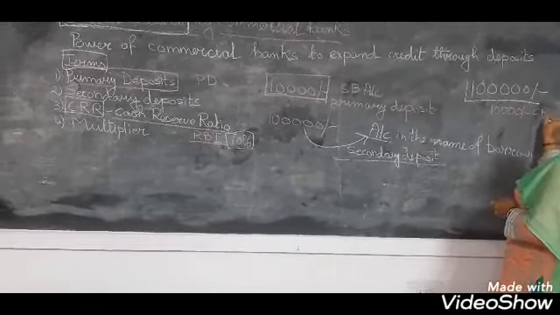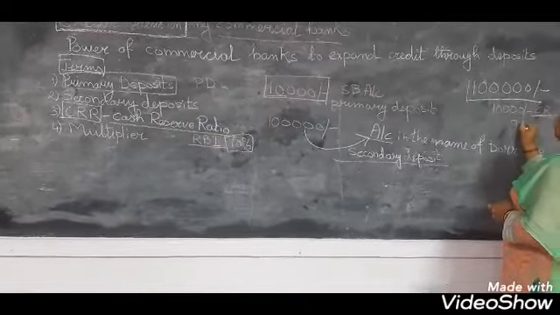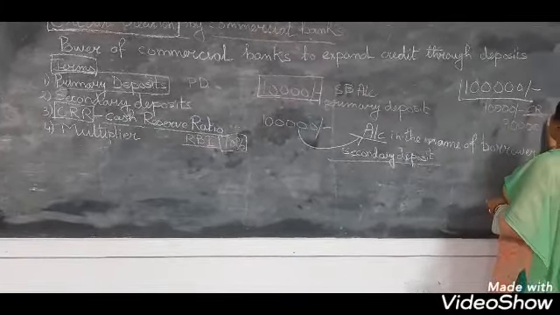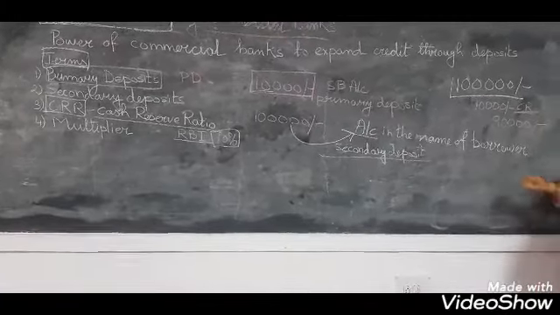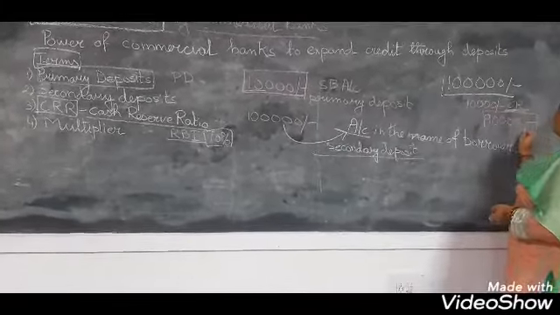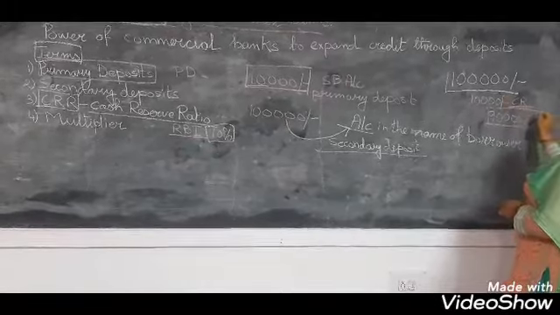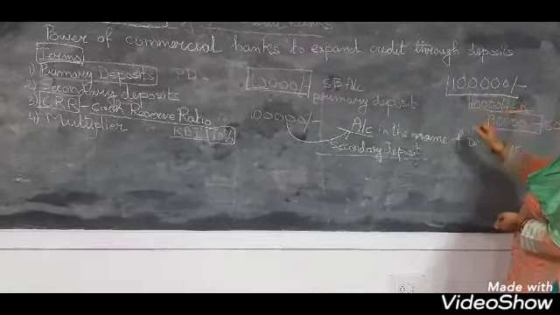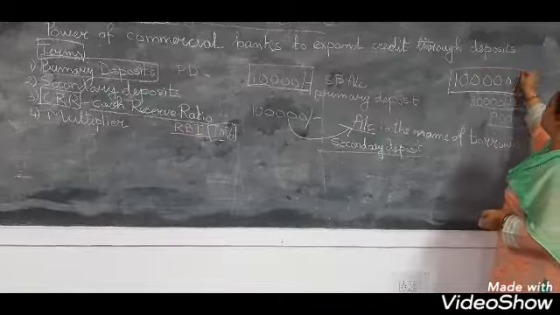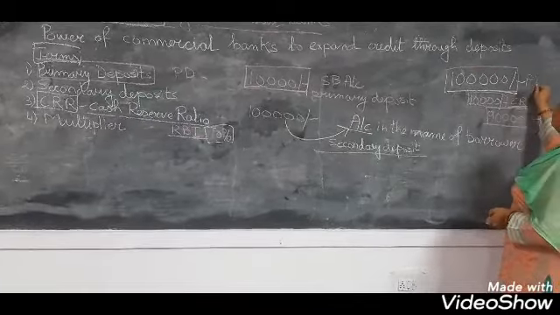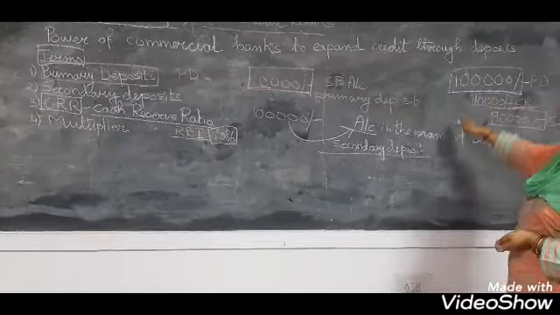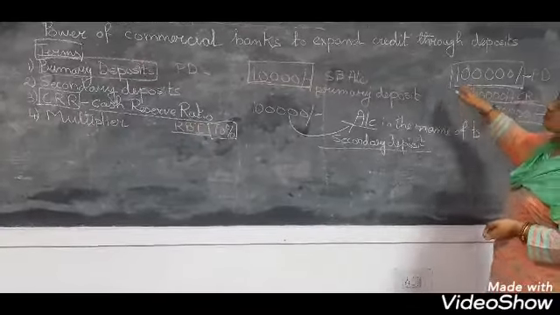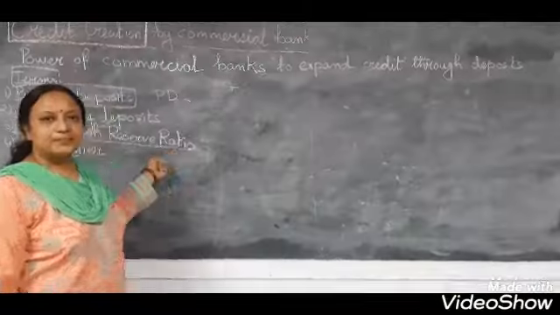This will be cash reserve, and the remaining 90% will be given as loan. So secondary deposit will be 90,000, cash reserve will be 10,000, and primary deposit 1 lakh. Have you understood, children? These are the 3 terms which we will use while understanding the process.